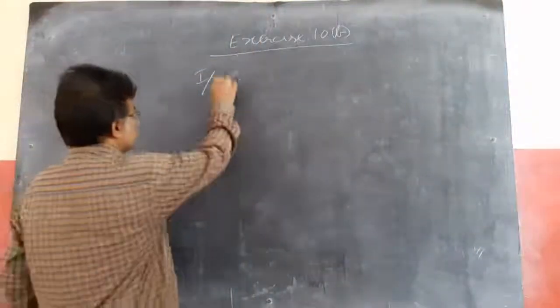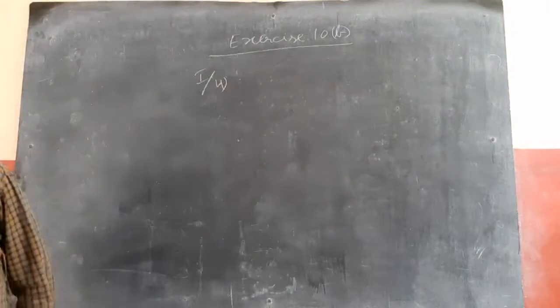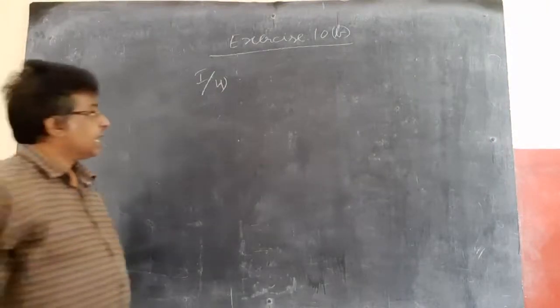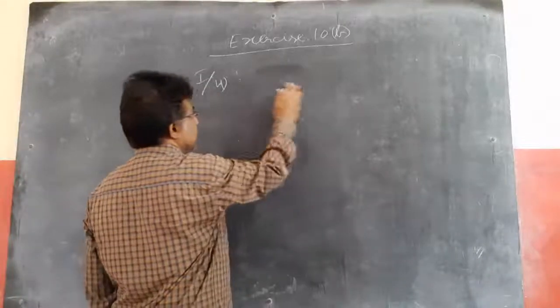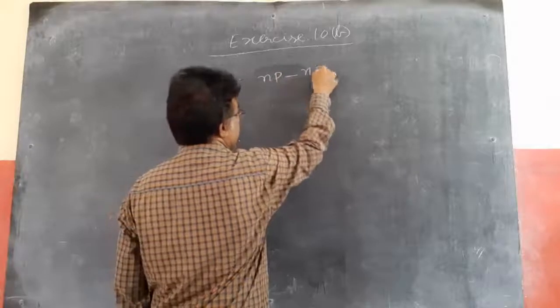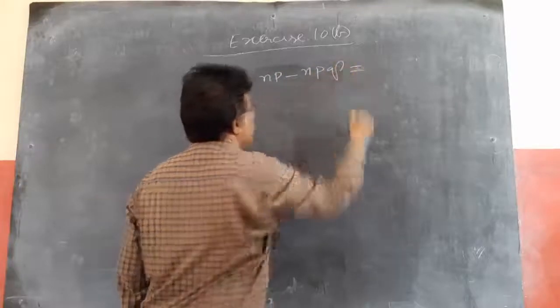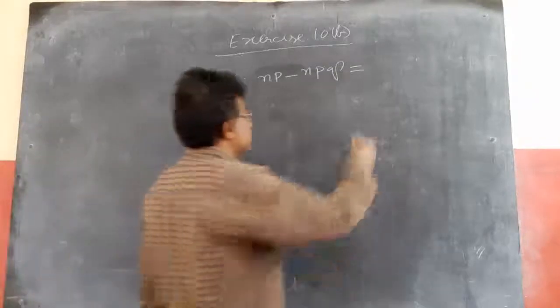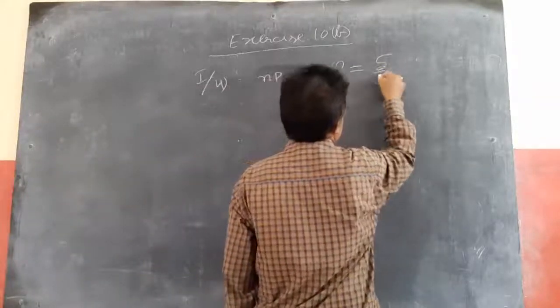Fourth one. If the difference between the mean and variance of a binomial distribution is 5 by 9. Difference between the mean and variance. What is mean? np. Minus variance, which is npq. Difference between the two, np minus npq, equals 5 by 9 is given.